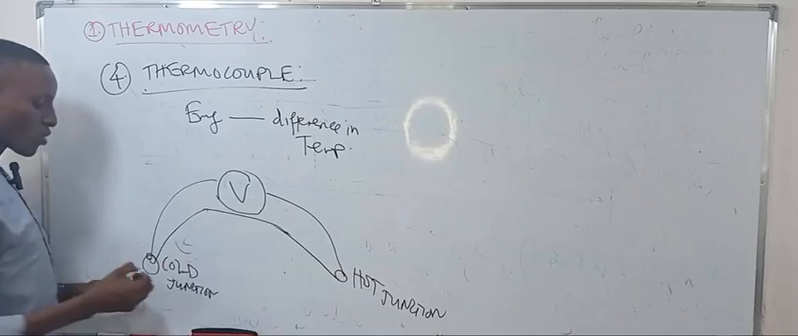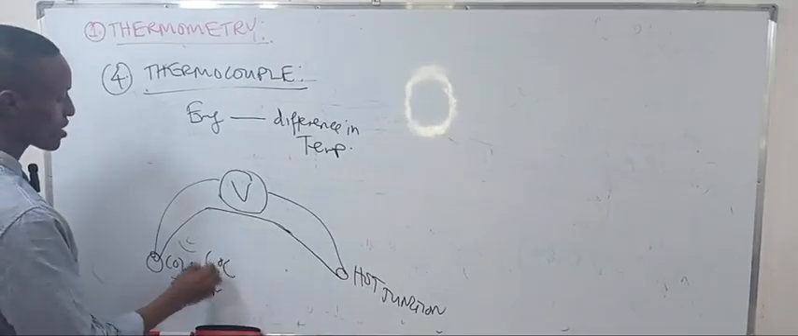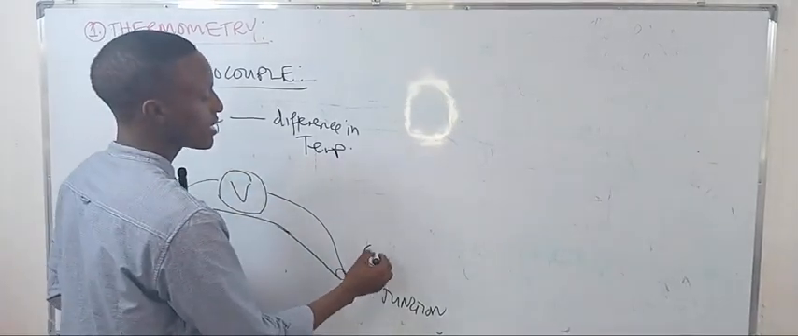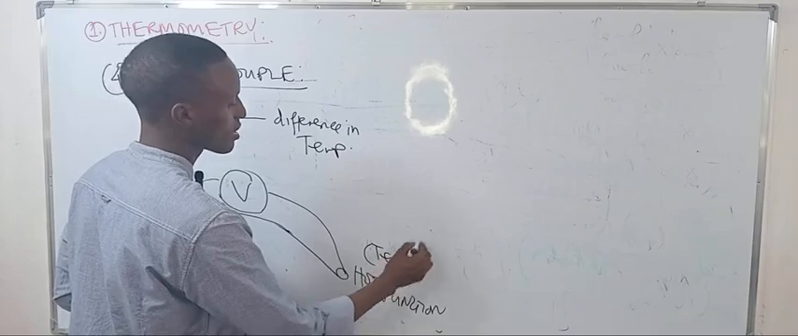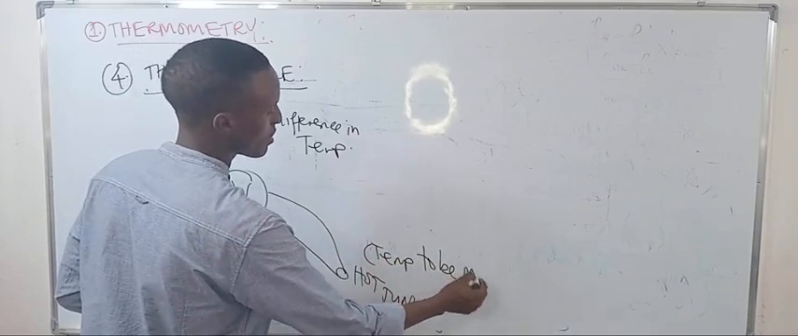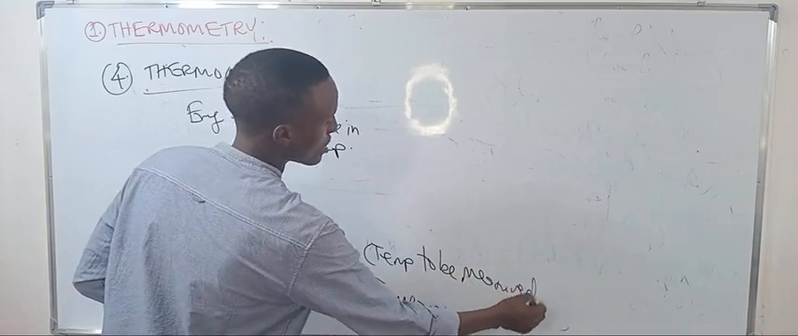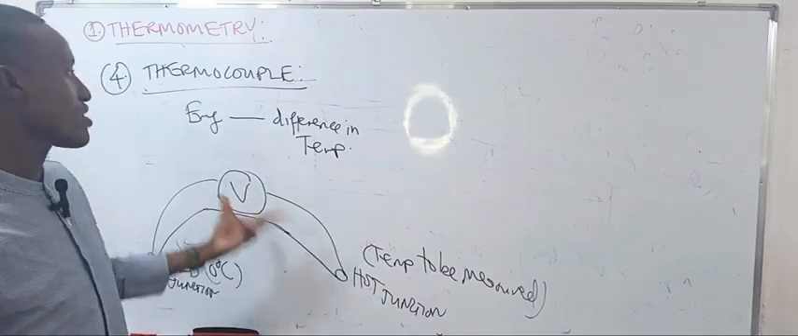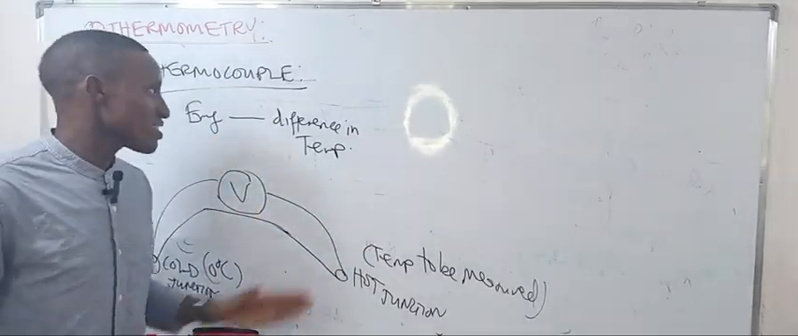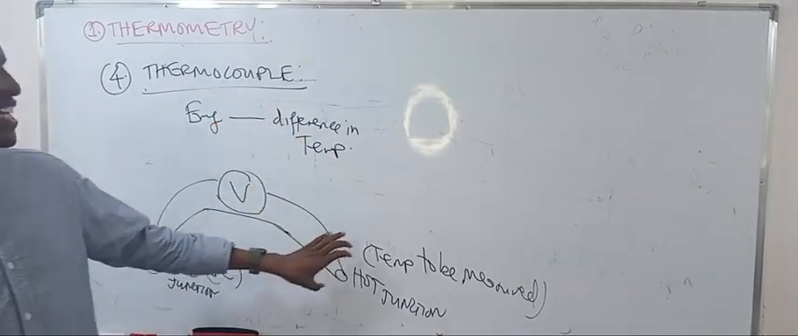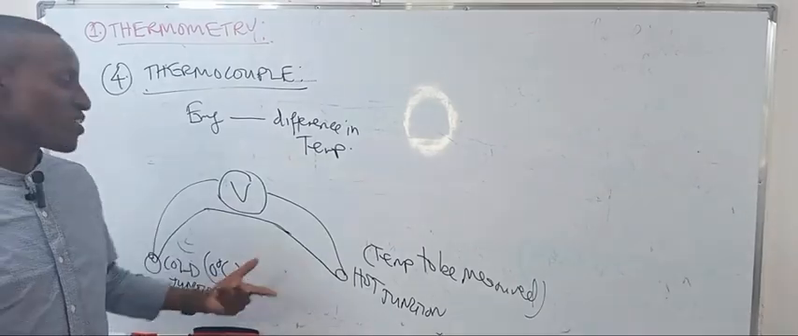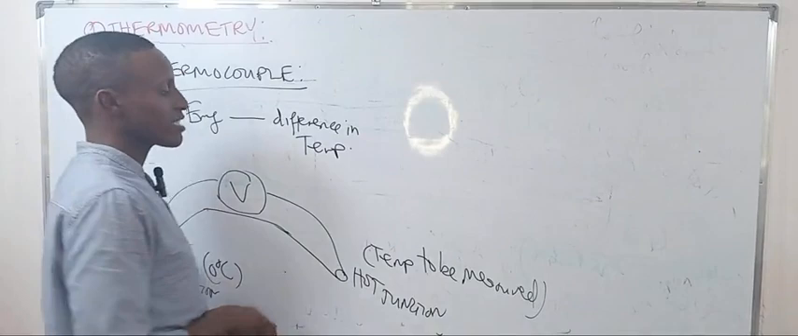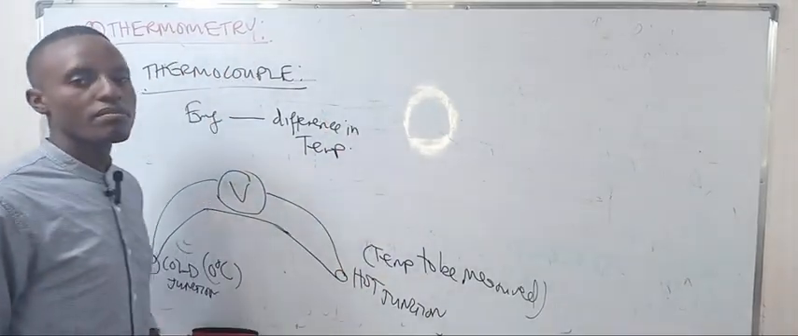So what about the cold junction? This is about 0 degrees centigrade. It's just maintained at 0 degrees centigrade, while this is where the temperature is to be measured. So the substance that is to be measured comes in contact with the hot junction. That's the structure of the thermocouple. So it just develops the EMF whenever there is a difference. This one is maintained at 0 degrees centigrade, and this one measures the temperature of the hot object.